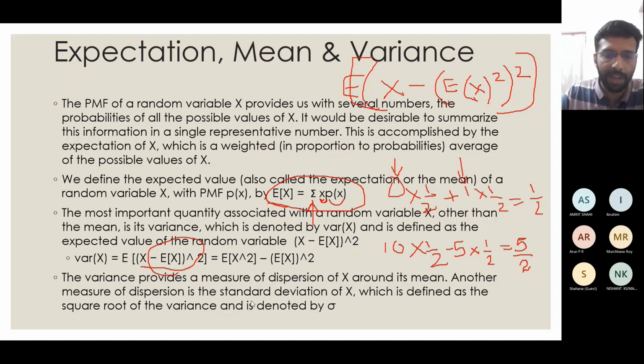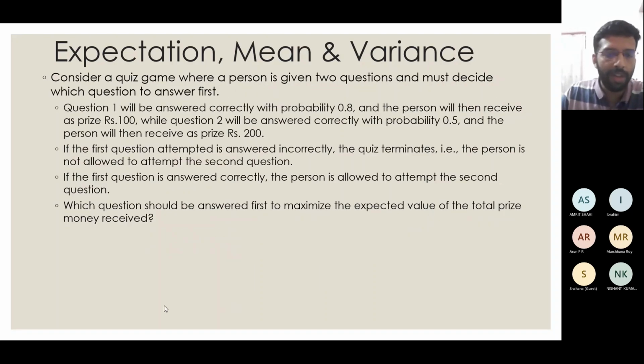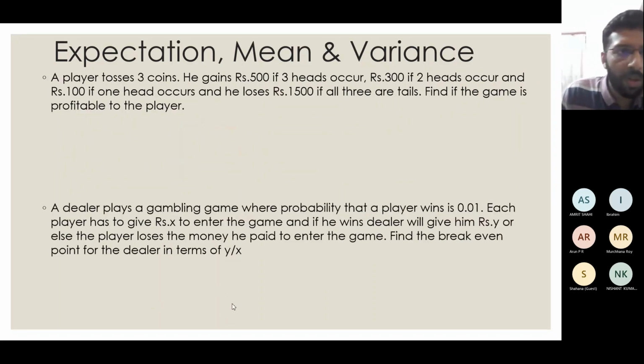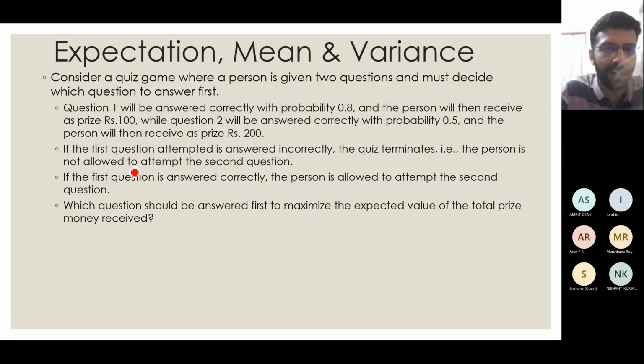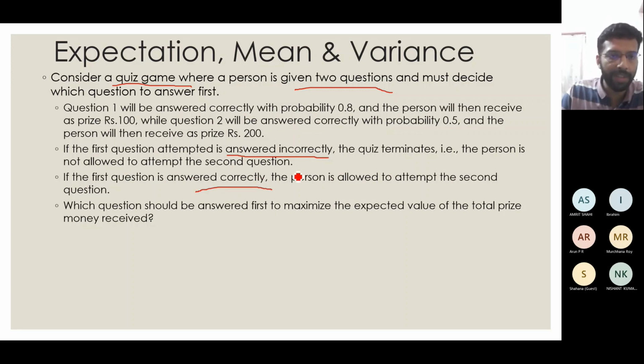Then we stopped at an example in the last class, so we will start from that point. I will explain this question first. We were at this question, similar to what I told about the 10 rupees, 5 rupees case. Suppose there is a quiz game with 2 questions, and you have the option to answer the first question first, or the second question first. But there are 2 or 3 constraints. One, if the first question is attempted incorrectly, you will not proceed to the next question. Only if it is answered correctly is the person allowed to attempt the second question.